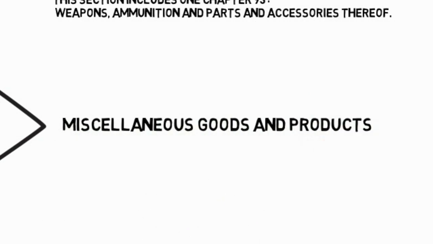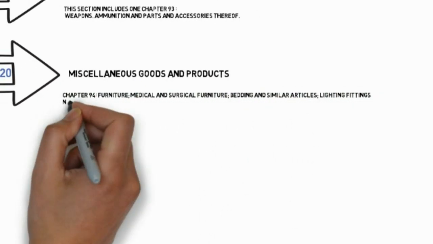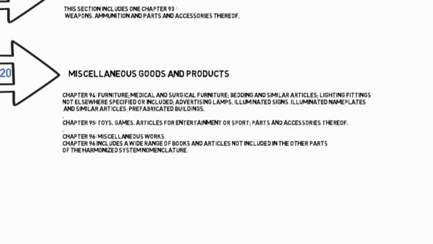Chapter 94: Furniture, medical and surgical furniture, bedding and similar articles, lighting fittings not elsewhere specified or included, advertising lamps, illuminated signs, illuminated nameplates and similar articles, prefabricated buildings. Chapter 95: Toys, games, articles for entertainment or sport, parts and accessories thereof. Chapter 96: Miscellaneous works. This chapter includes a wide range of books and articles not included in the other parts of the harmonized system nomenclature.